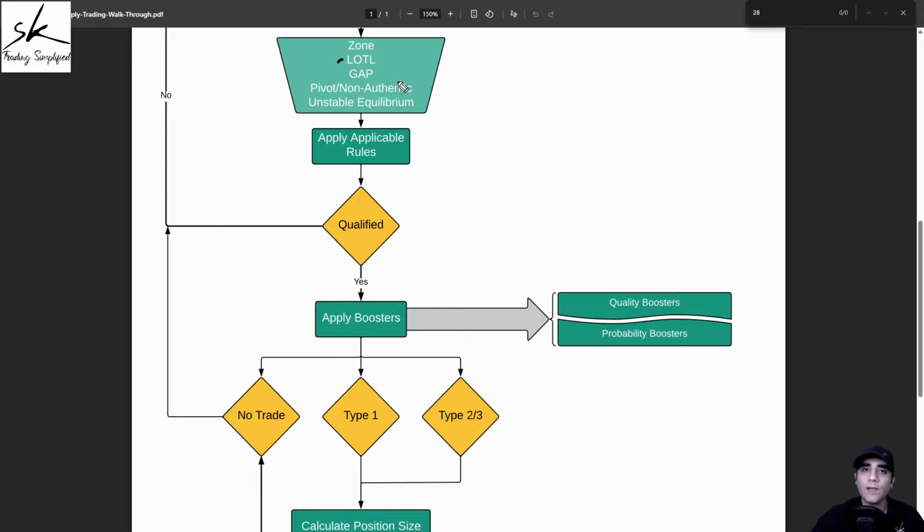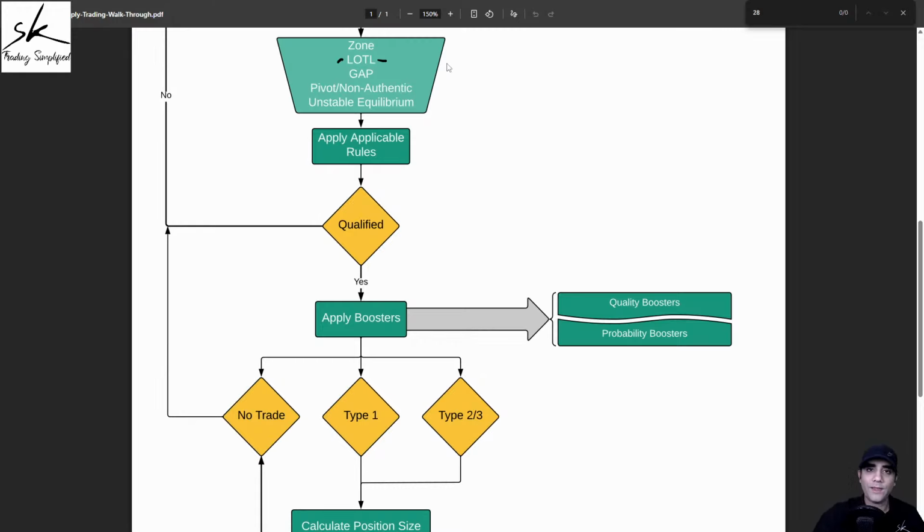Now, why do we start with level on top of level? You will see today's example is a beautiful understanding of this concept. The reason we first check whether a zone is a case of level on top of level is because, if it is, we might have to shift from the zone we have already identified to a different area. That is why level on top of level is the very first condition we look into.